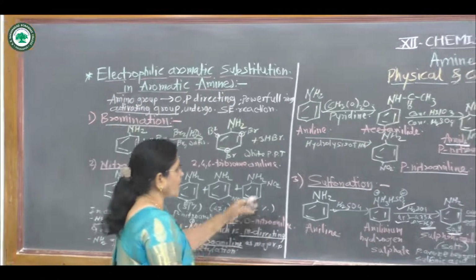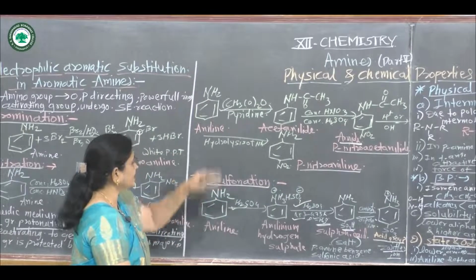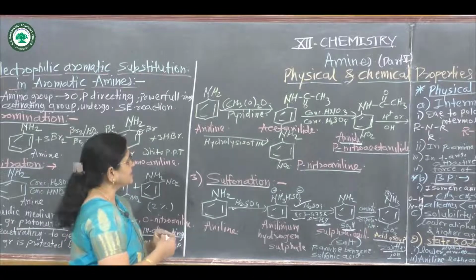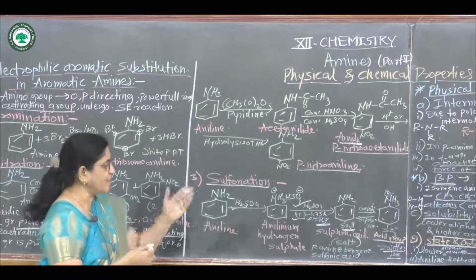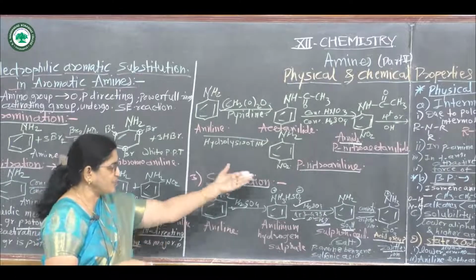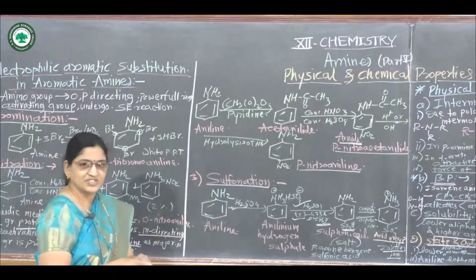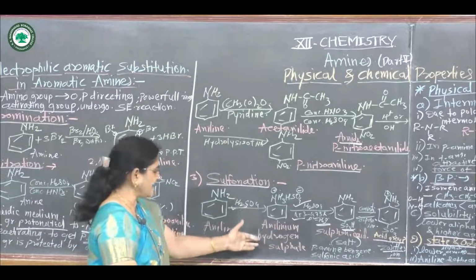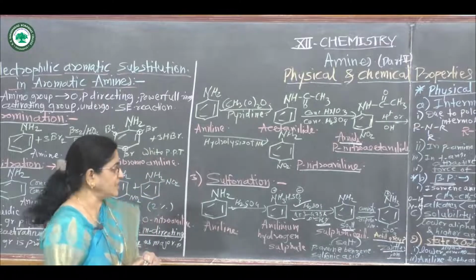And for preparation of only para-nitroaniline, it is protected by (CH3CO)2O, that is acetic anhydride. It forms acetanilide, then it forms the amide, para-nitroanilide, and at last it forms para-nitroaniline. Then third one, sulfonation, is carried out with sulfuric acid. At first it gives anilinium hydrogen sulfate, then sulfonic acid, and then the acidic group.